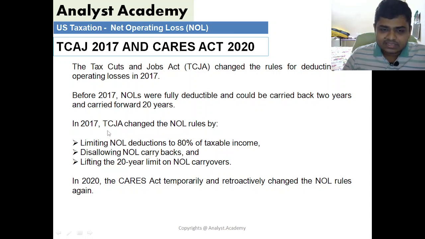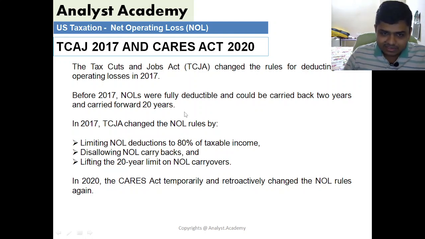In 2017, TCJA changed the NOL rules and limited the deduction to 80%, so only 80% of taxable income can be offset with the net operating loss. They disallowed carrybacks, so you cannot carry back your net operating loss. Earlier the carryback allowed was 2 years, and they removed these 2 years of carryback in TCJA.